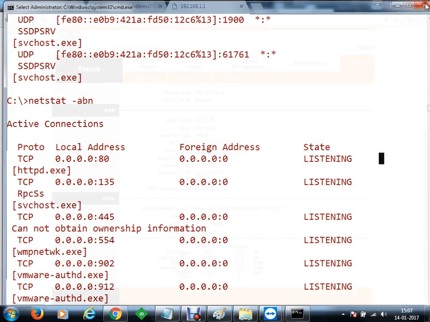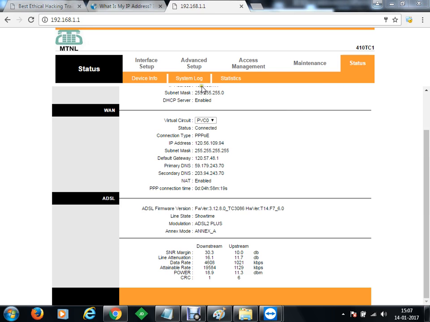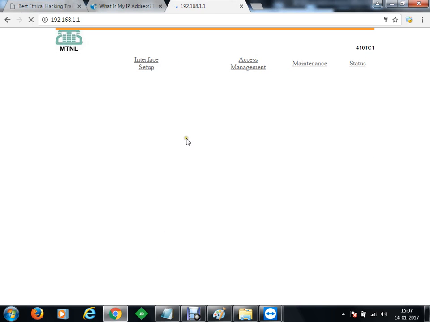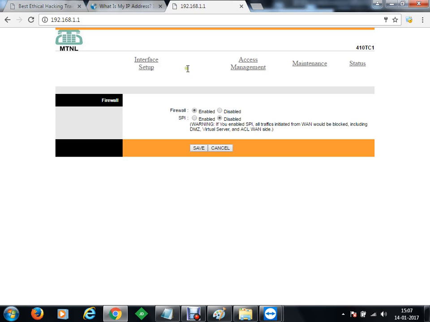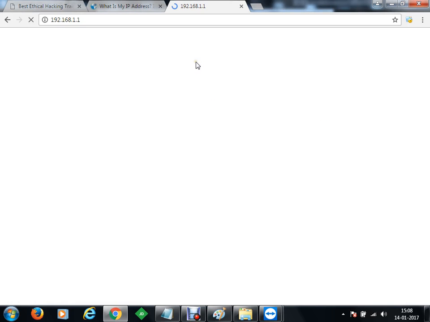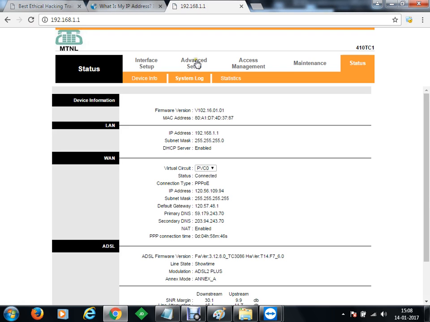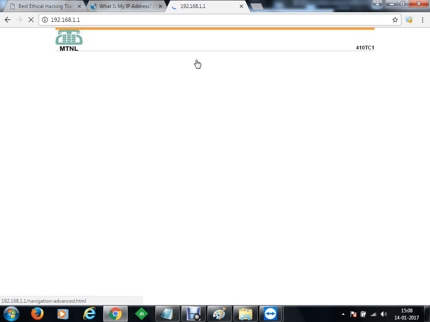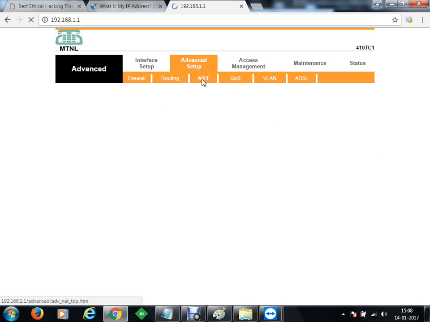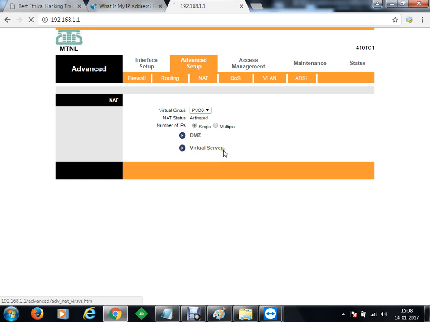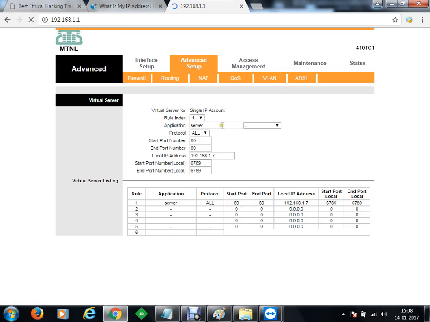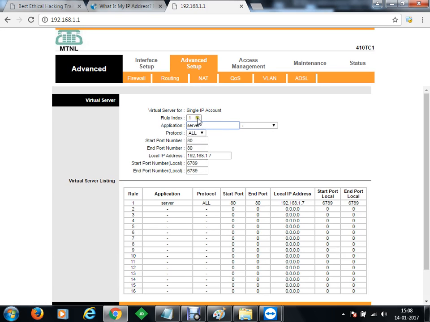Now what we'll do, we'll modify the rule on our server, or we can write one more rule for NAT configuration. Go to advanced setup, NAT, virtual server, and here we are going to write one more rule.